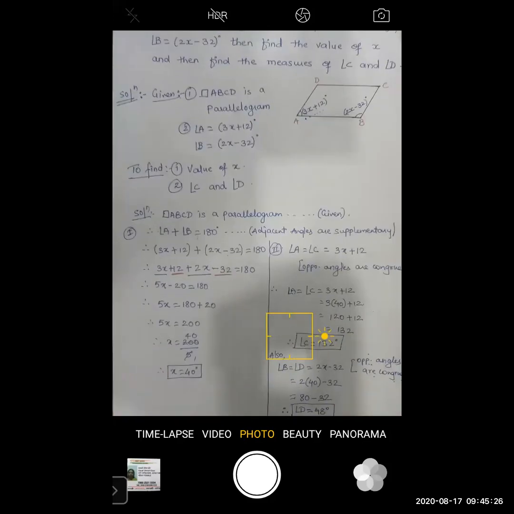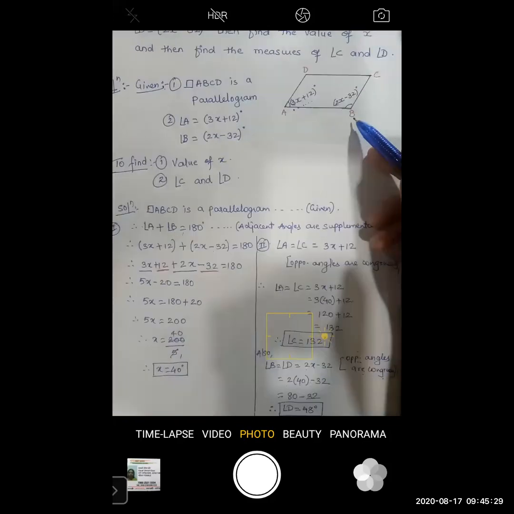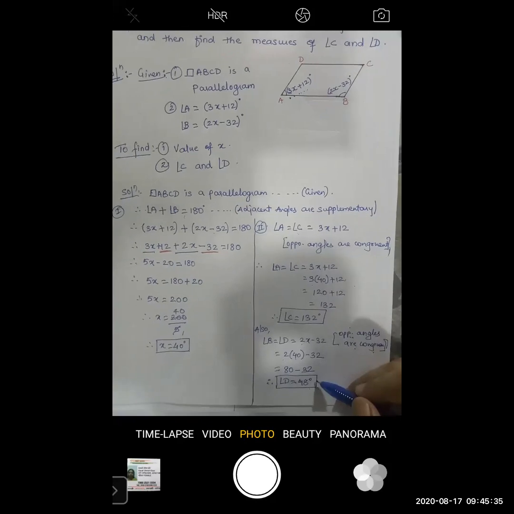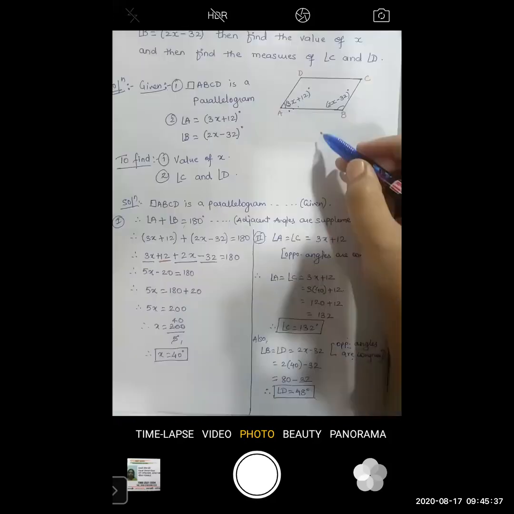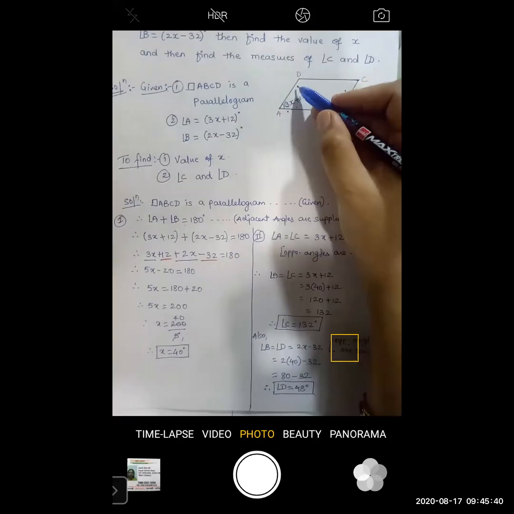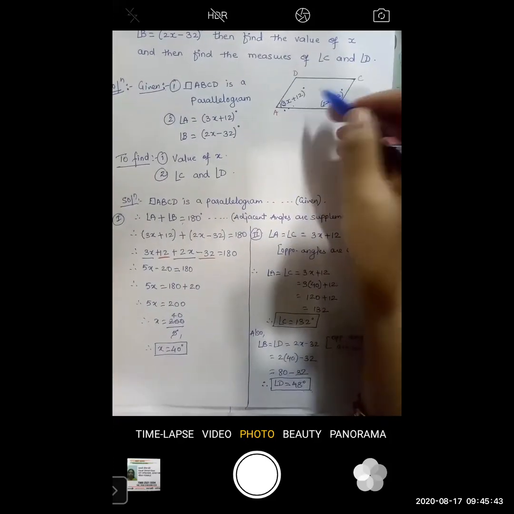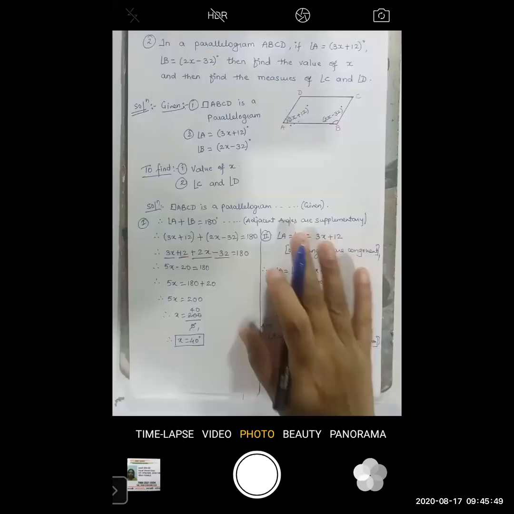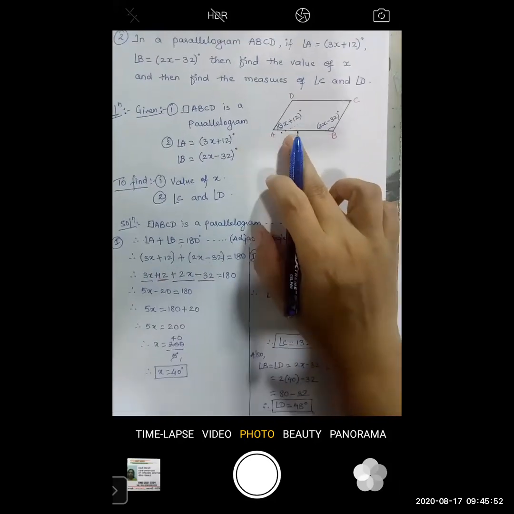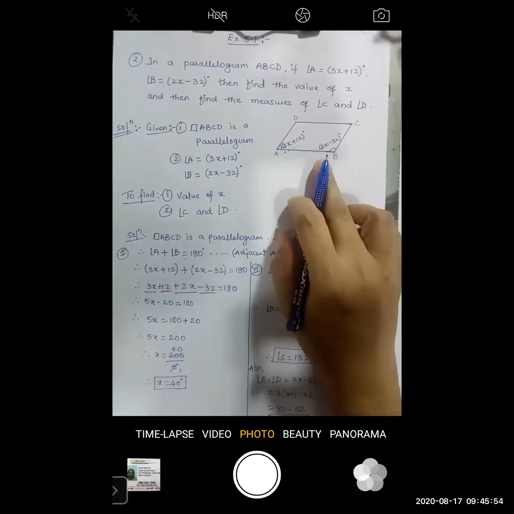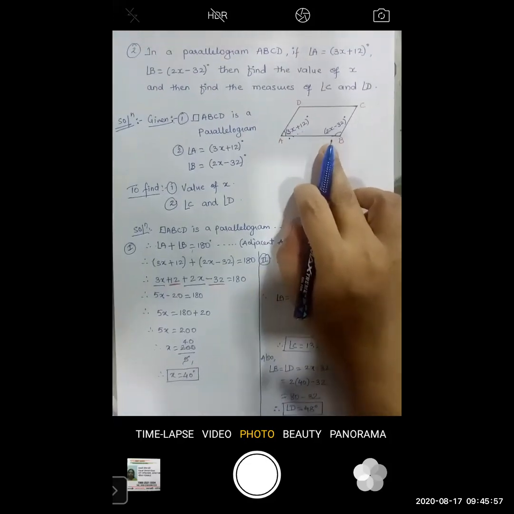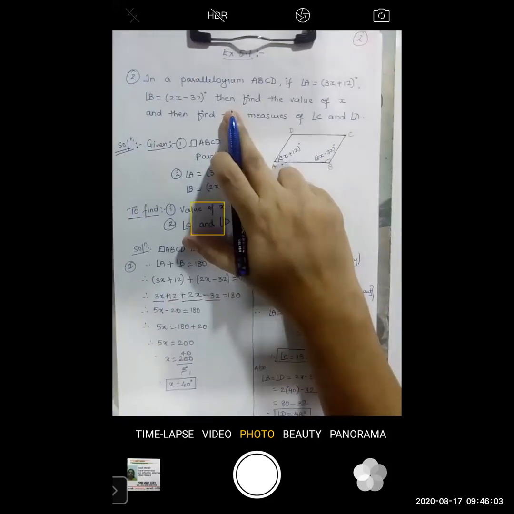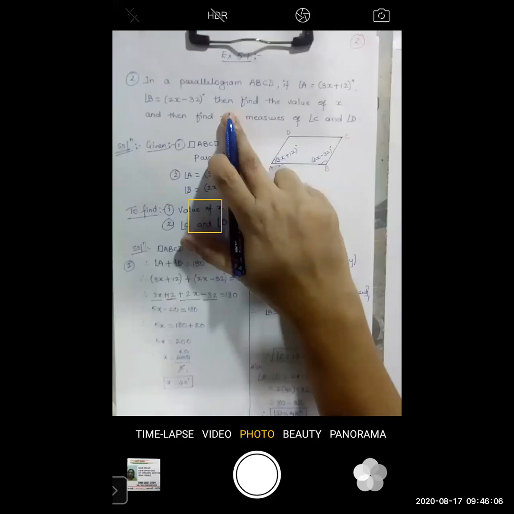Same way, if angle B is 2x minus 32, that we have substituted and we got the value as 48 degrees. So if B is 48, then D will also be 48. Here also same reason, opposite angles are congruent. Okay, so here a simple expression was given, and using that simple expression and using the properties of a parallelogram, we have seen how to solve the question.